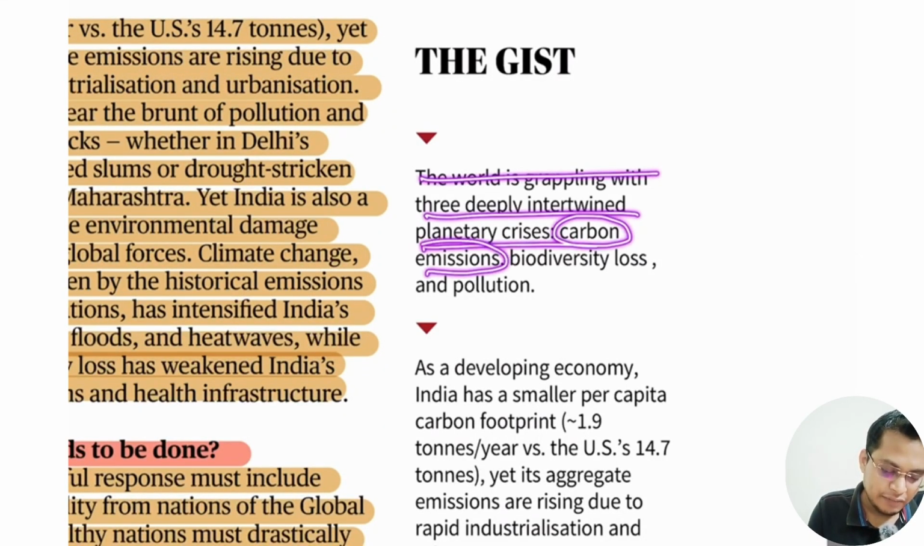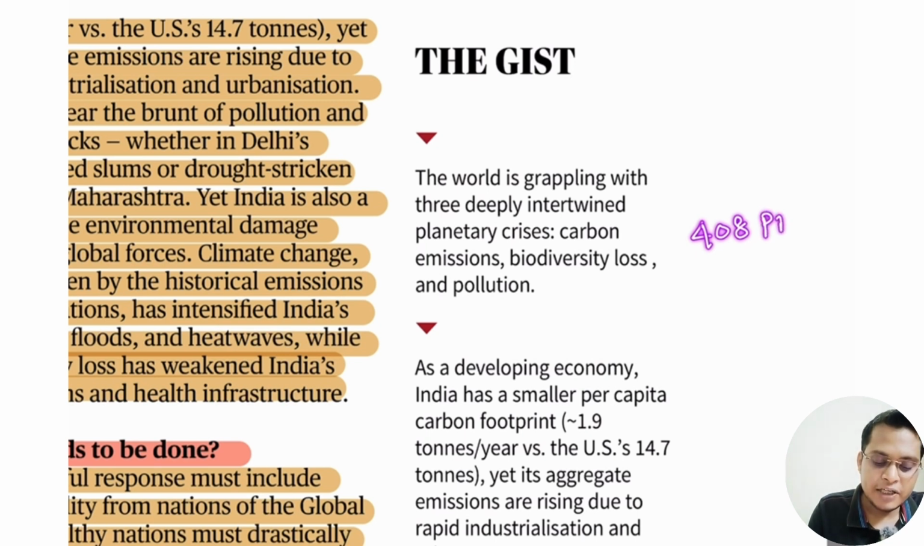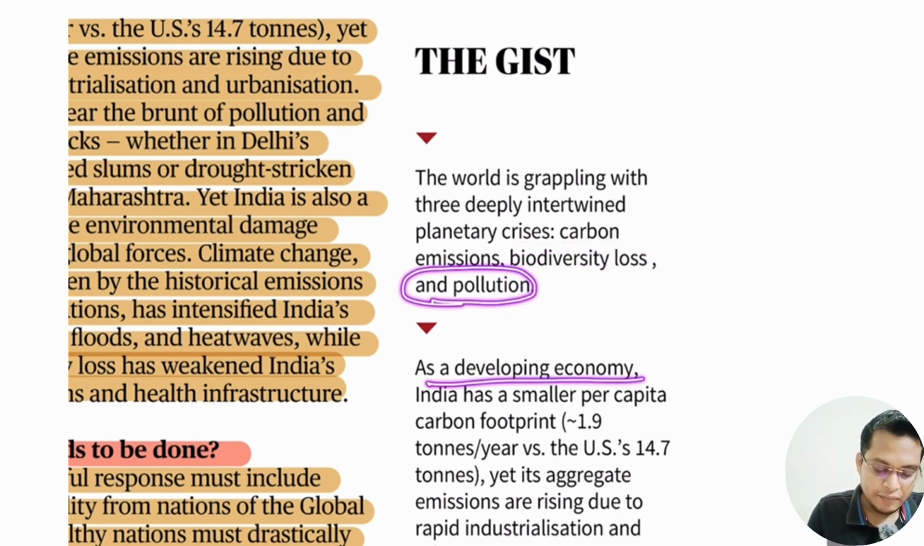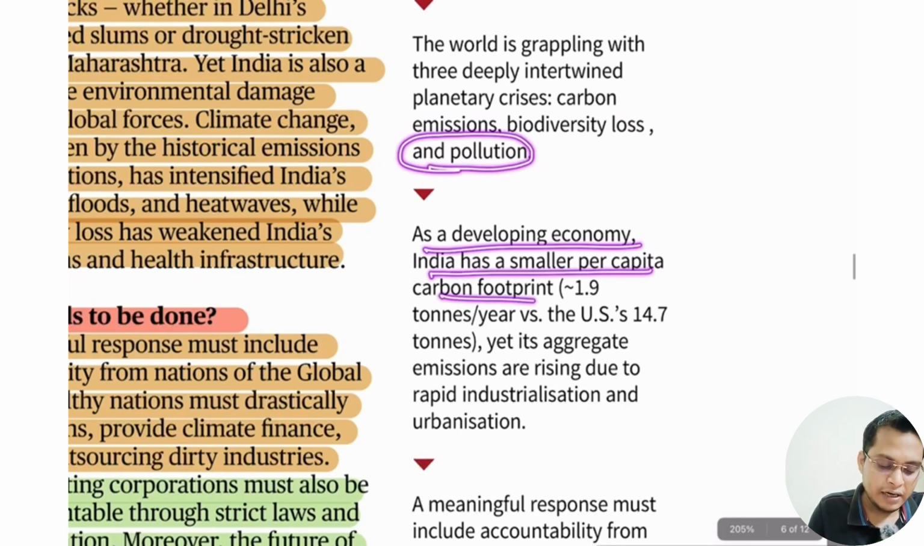One is carbon emission. Yes, carbon emission has been rising very rapidly since the industrial revolution. At present around 408 parts per million is the concentration of carbon dioxide, so it has almost doubled the pre-industrial level. The second one is biodiversity loss. Yes, a lot of forest species are being wiped out. And the third one is pollution. As a developing economy, India has a smaller per capita footprint. Per person we are emitting very few amounts as compared to 14.7.